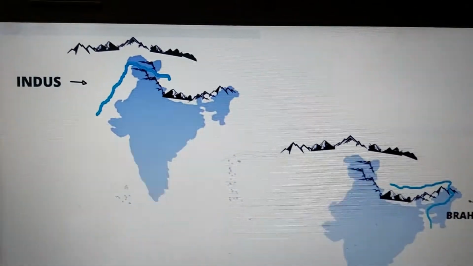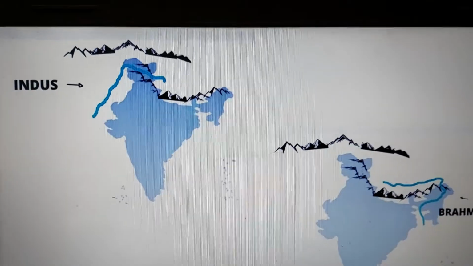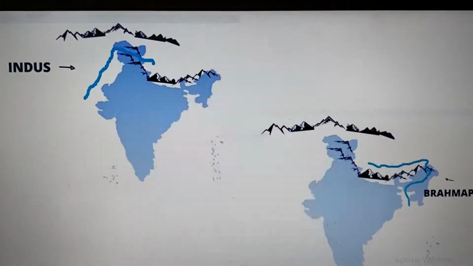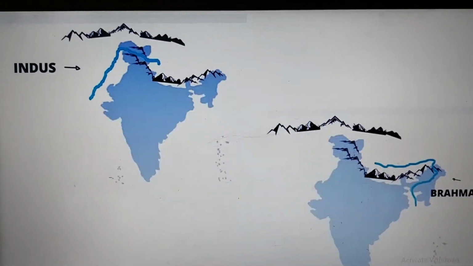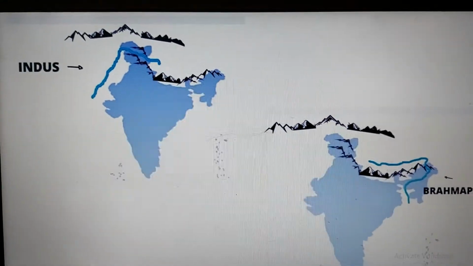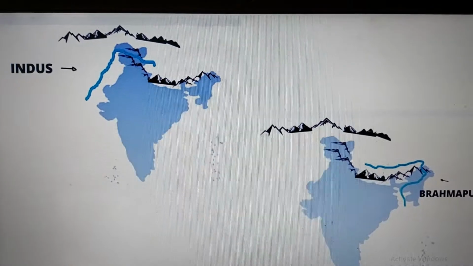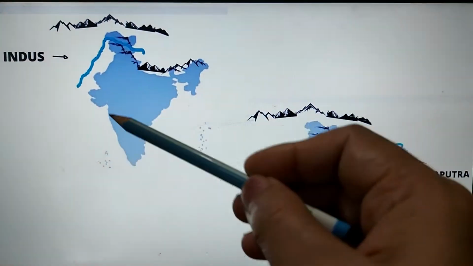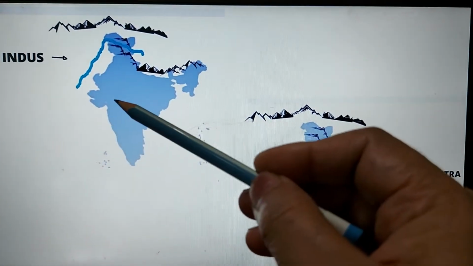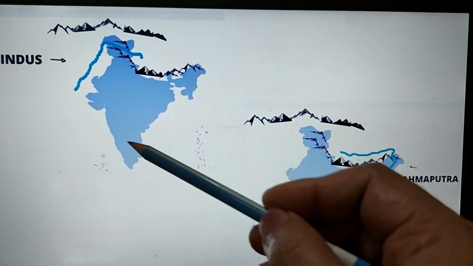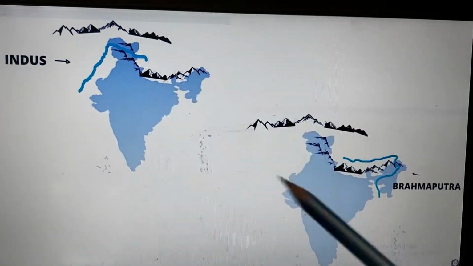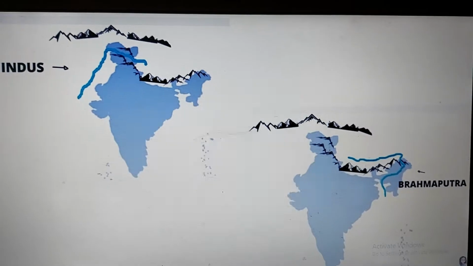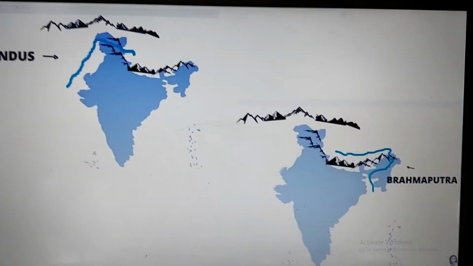The continuous ranges have been formed because of the collision of the Indian plate with the Eurasian plate, and in between, what was the sea? The Tethys Sea. All the sediments in the Tethys Sea were pushed up to form these fold mountains, which are comparatively very young compared to the Peninsula Plateau. When the Indian plate broke away from Gondwanaland, this plateau was already formed. So this is the old landmass, and the Himalayas are a comparatively younger formation.